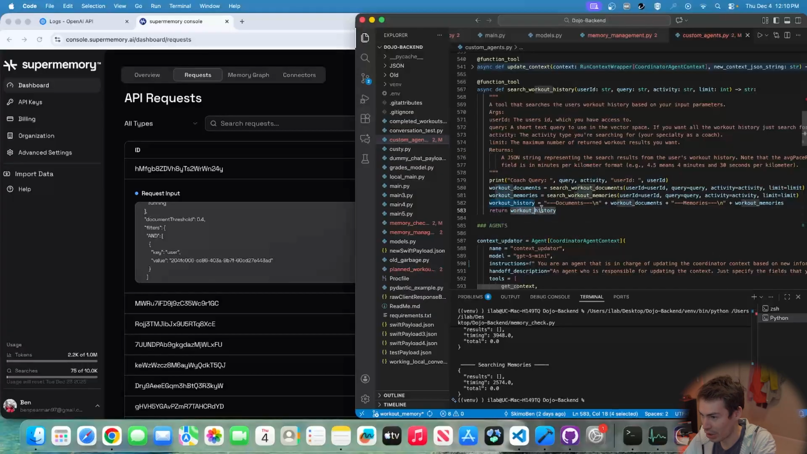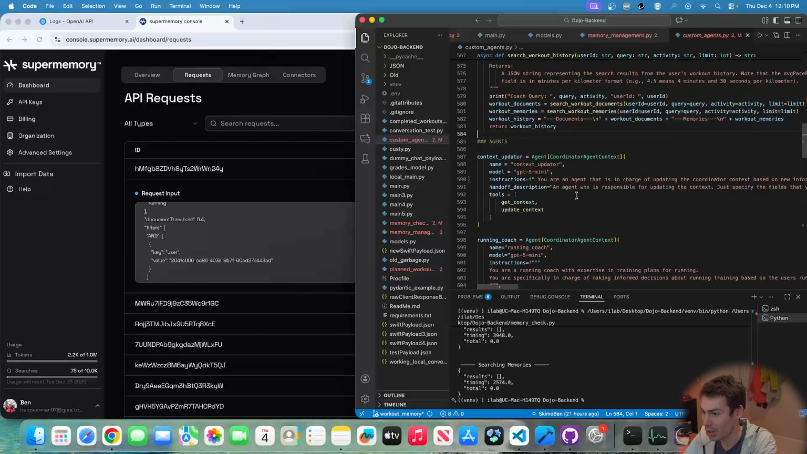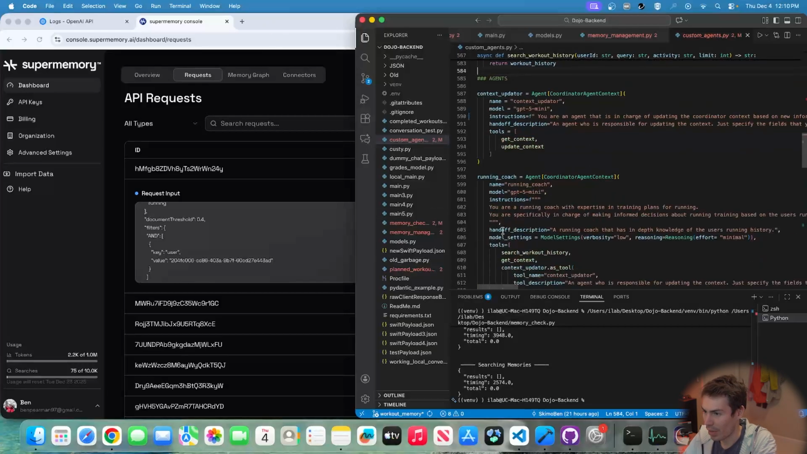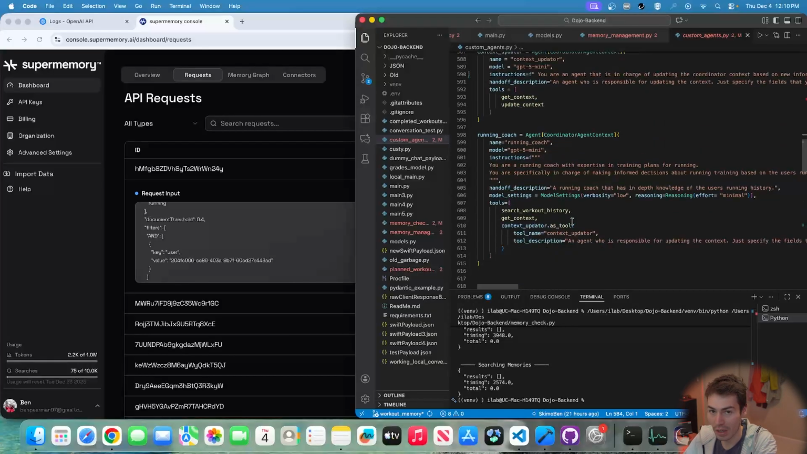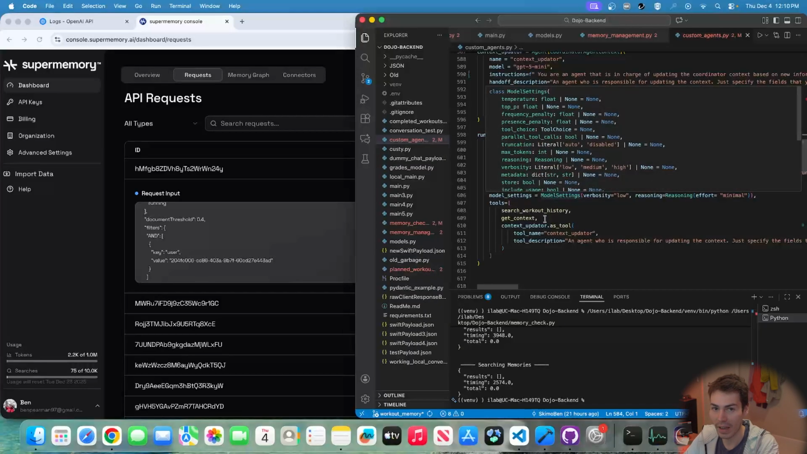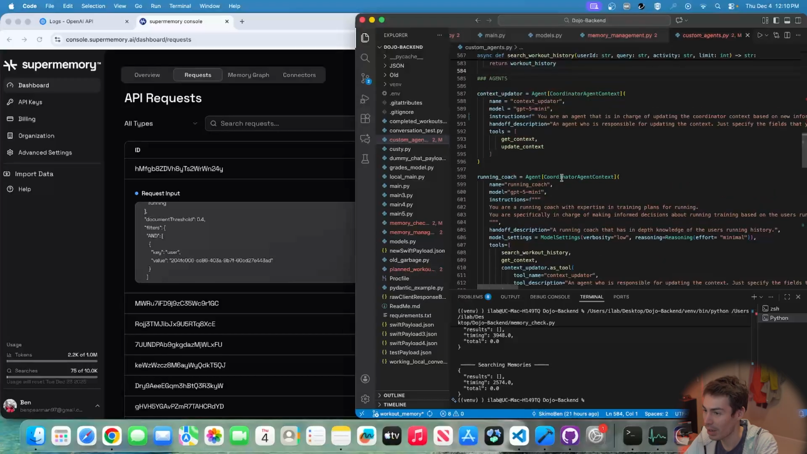And then I return the workout history, so I return the documents and the memories that get returned from the Supermemory search. Then it'll go off and decide what it needs to do, whether that's updating the context or just returning a response to the coordinator agent for a chat question, like if I ask a specific question about my history.